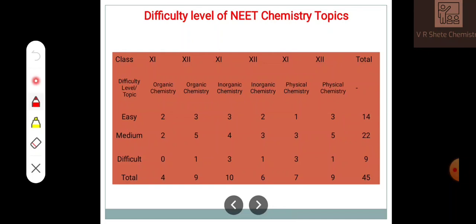Difficulty wise, chemistry is an easy subject, but it is again divided into easy, medium and difficult. If you solve the easy and medium questions, that is also sufficient to achieve maximum marks in chemistry. So these are the organic, inorganic and physical chemistry topics of standard 11th and 12th according to the level of question.